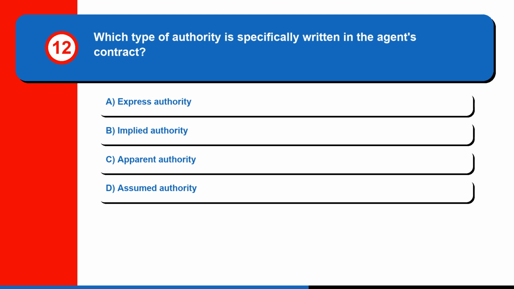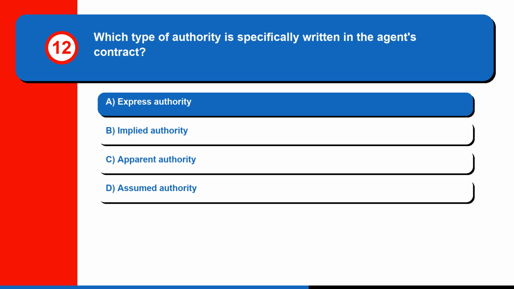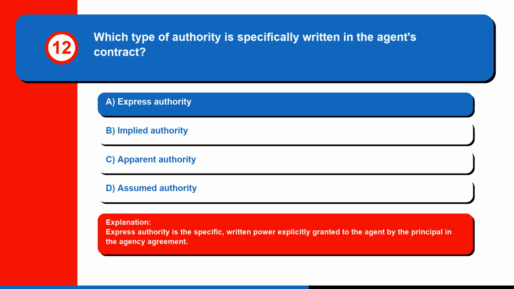Question 12. Which type of authority is specifically written in the agent's contract? A. Express authority, B. Implied authority, C. Apparent authority, or D. Assumed authority. The correct answer is A. Express authority. Express authority is the specific, written power explicitly granted to the agent by the principal in the agency agreement.